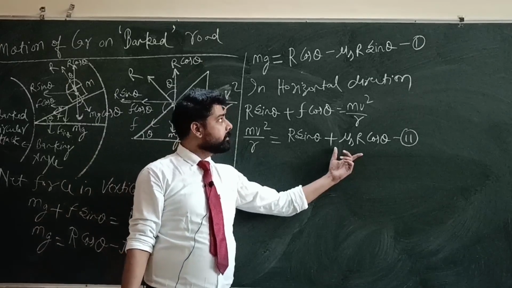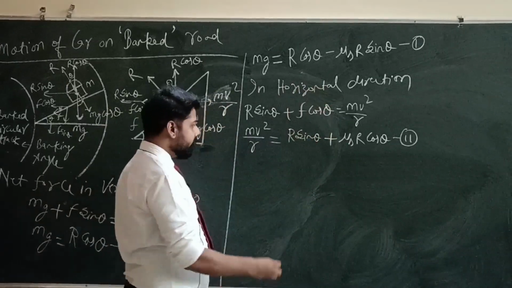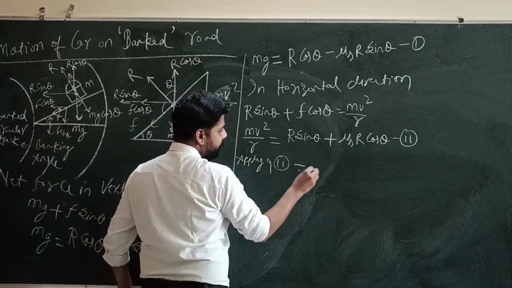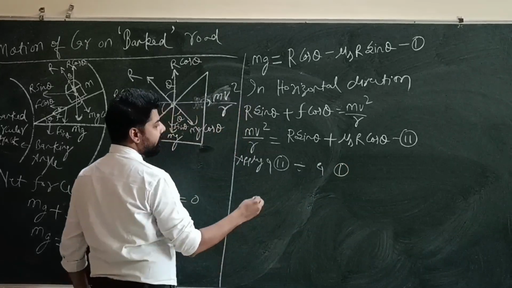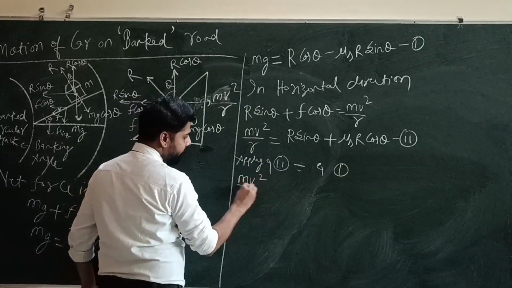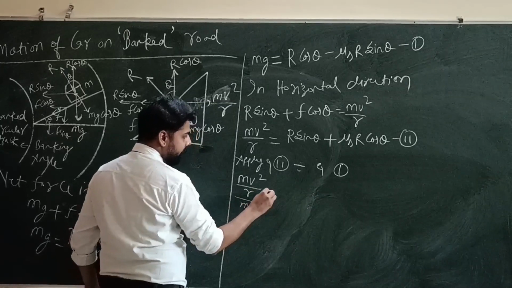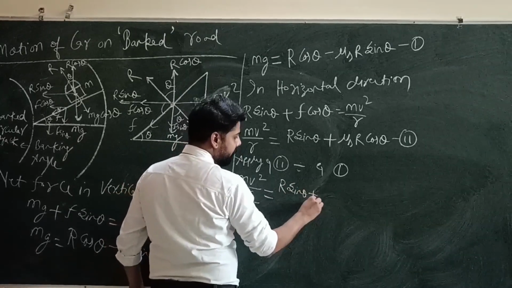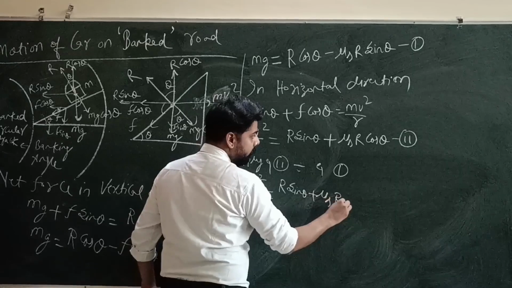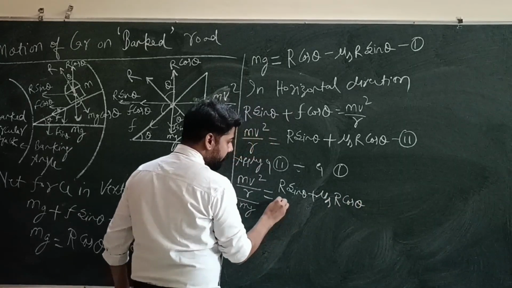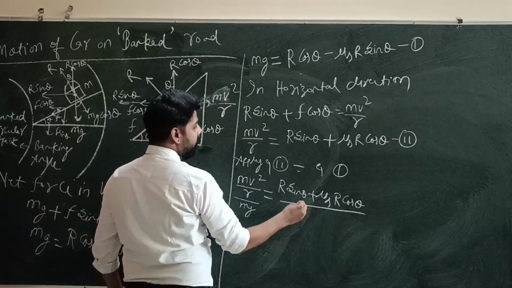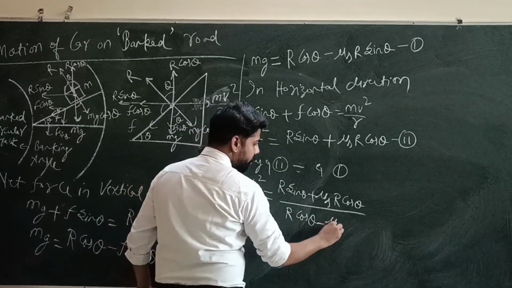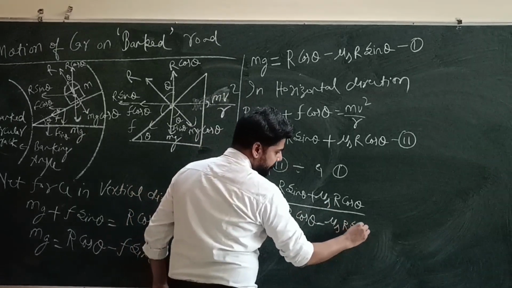If we divide the second equation by the first equation, then we obtain mv square upon r upon mg equals R sin theta plus mu s R cos theta upon R cos theta minus mu s R sin theta.